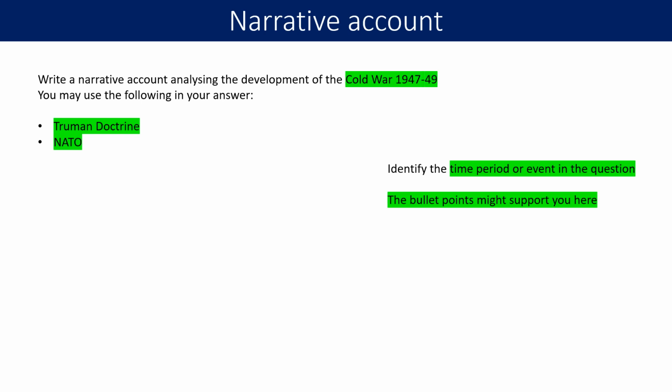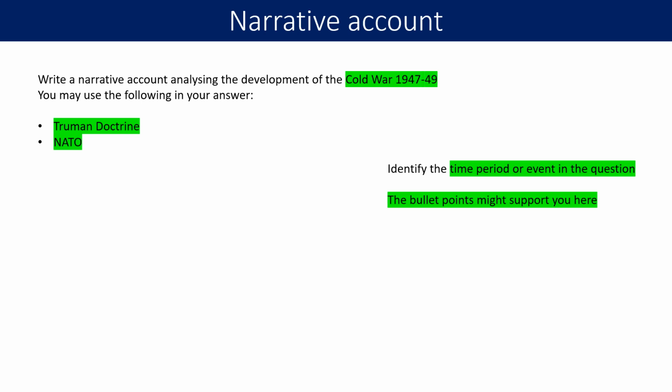So you are going to make sure that you underline the event or the time period that you are being asked to write about. And in this case, you're being asked to write about the development of the Cold War from 1947 to 49. So you want to make sure that the events you include in your answer fall into that time period. Now you've been given 2 bullet points there, which are the Truman Doctrine and NATO, so they might be able to help you.